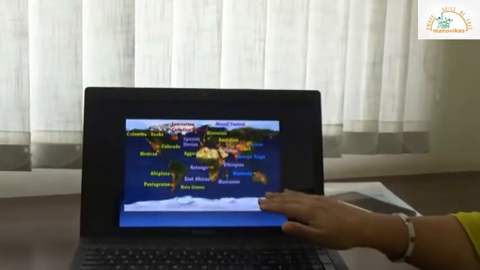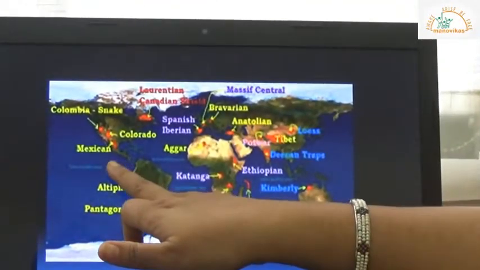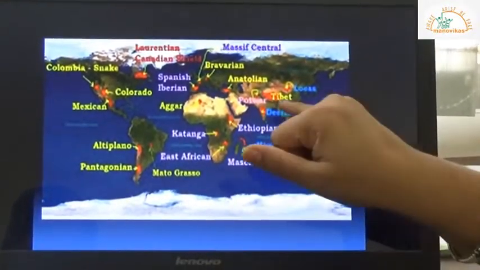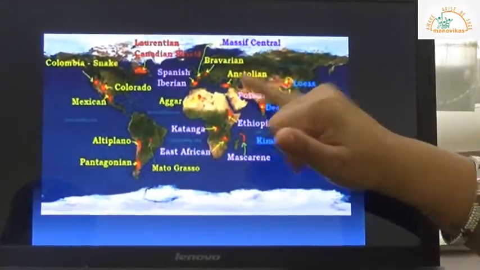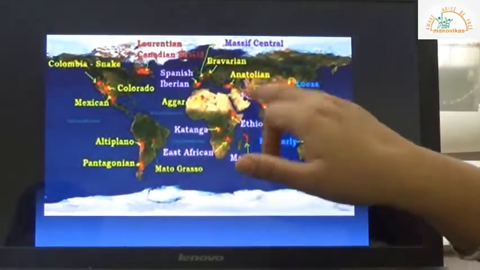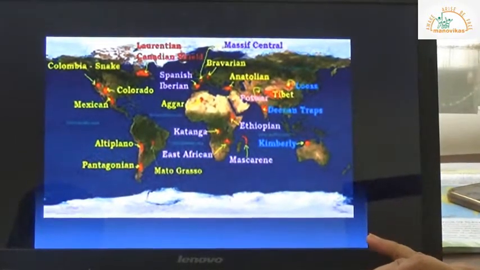So this is the map showing plateaus, wherein you have the Patagonia Plateau, Mexican Plateau, Columbia Plateau, Deccan Plateau, Tibetan Plateau, Plateau of Anatolia, then we have the Ethiopian Highlands. Okay, so this is a map showing world plateaus.